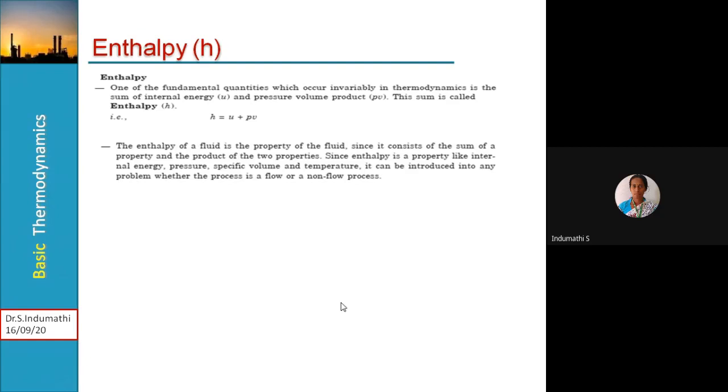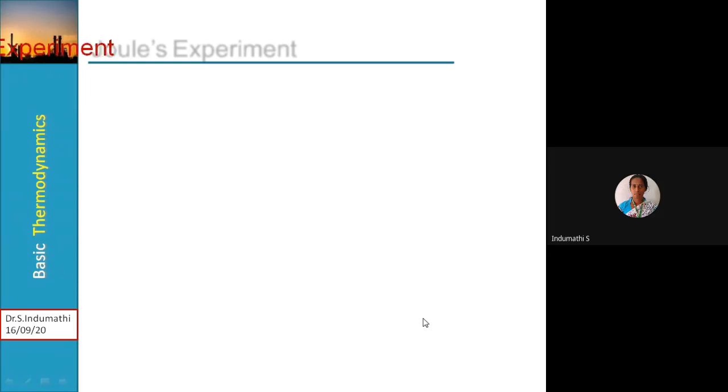Enthalpy of a fluid is a property of the fluid, since it consists of the sum of a property and the product of two properties. Since enthalpy is a property like internal energy, pressure, specific volume and temperature, it can be introduced into any problem, whether the process is a flow, that is an open system, or non-flow, which is a closed system. Then the total enthalpy of a given mass m of a fluid can be represented as capital H is equal to capital U plus PV.